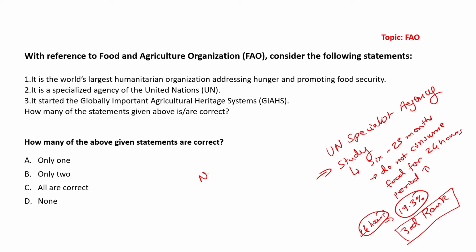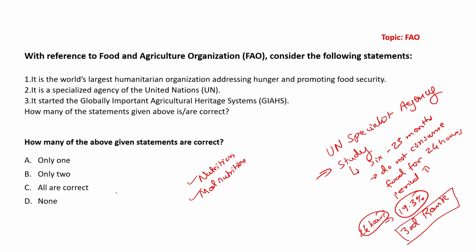From here, what I want you to do is, I want you to look into the definition of nutrition, malnutrition. Okay. I want you to look into these two definitions because UPSC currently is interested in such type of definition. If I talk about Food and Agricultural Organization itself, so what do we see?